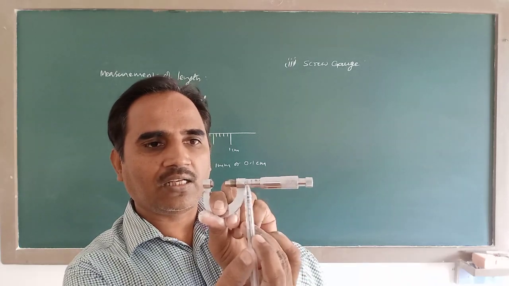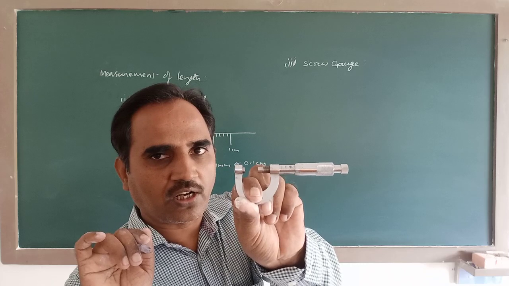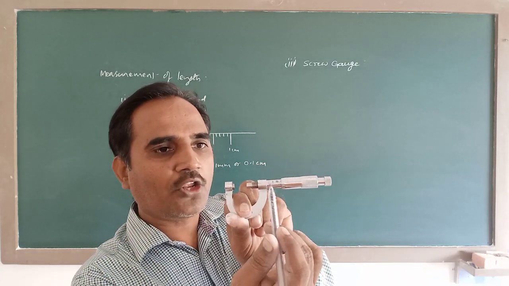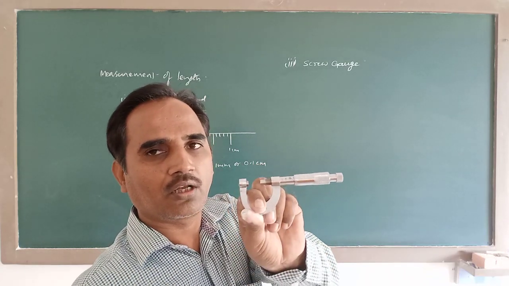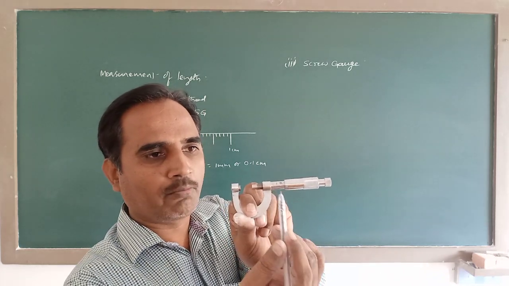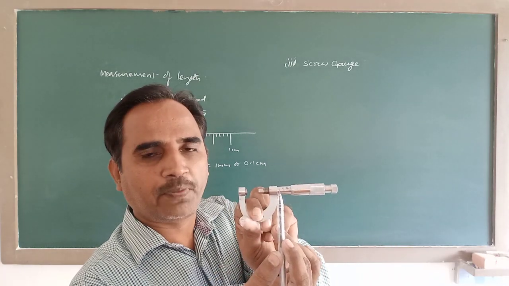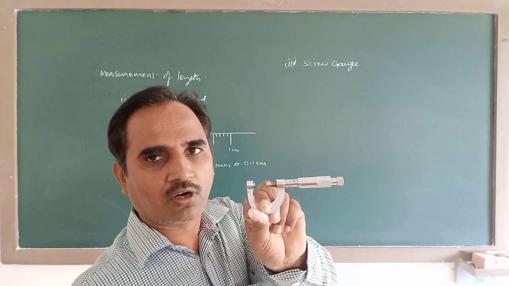There is one horizontal line you see, that is called the pitch line. So this is the pitch scale, and that horizontal line is the pitch line.